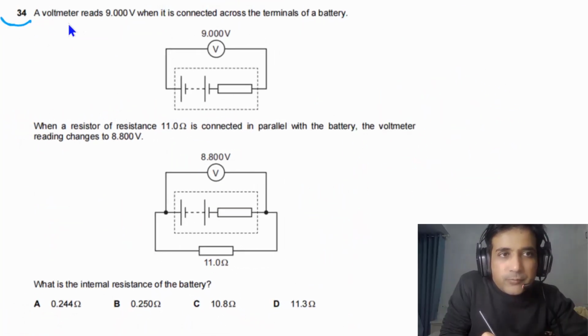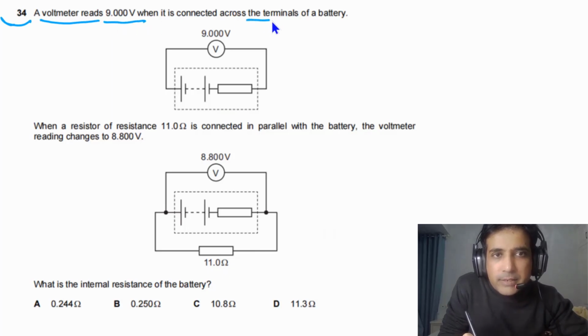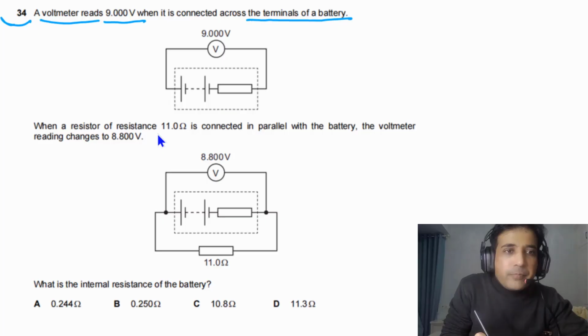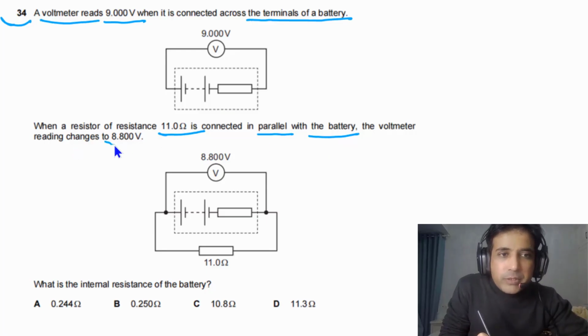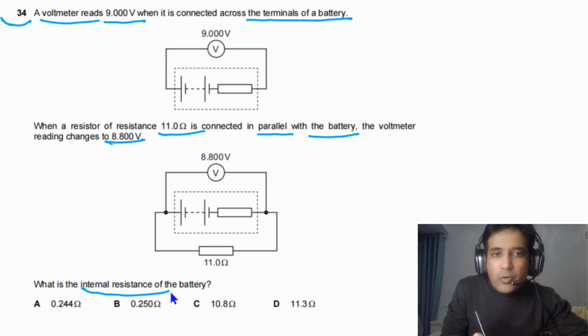For question number 34, it is given to us a voltmeter reads 9.0 volts when it is connected across the terminals of a battery. When a resistor of resistance 11.0 ohms is connected in parallel with the battery, the voltmeter reading changes to 8.80 volts. What is the internal resistance of the battery?